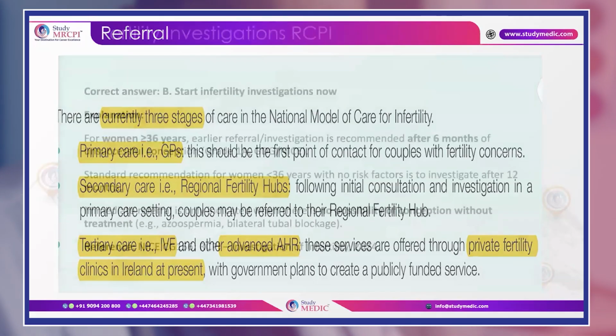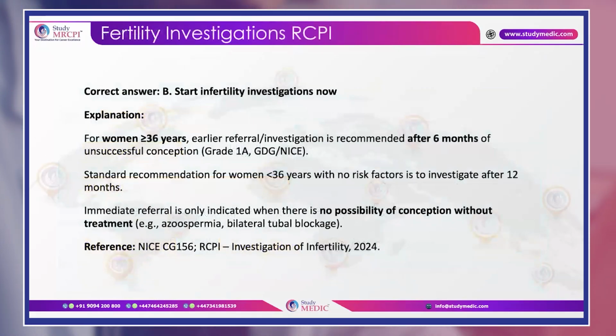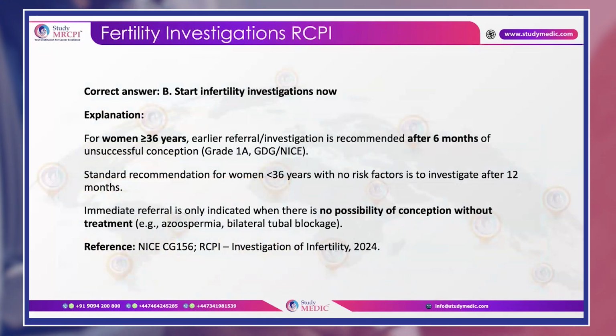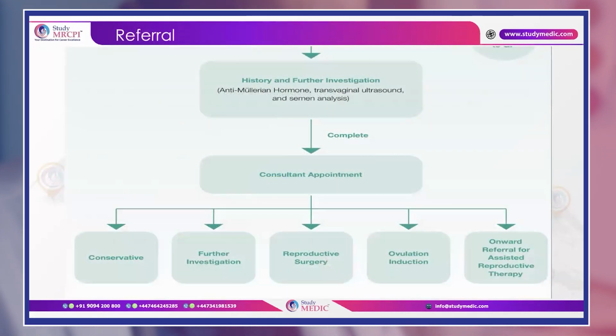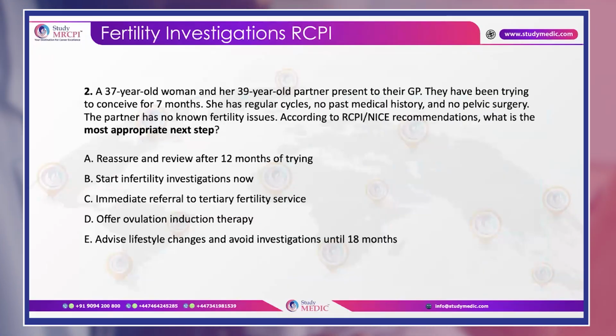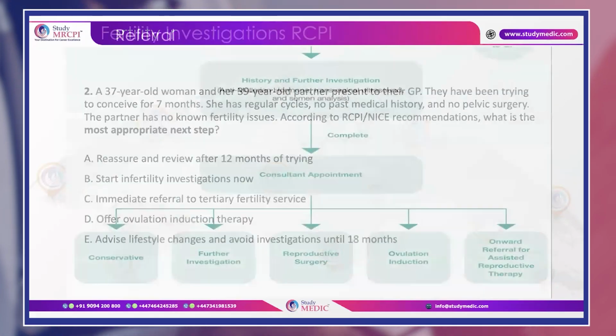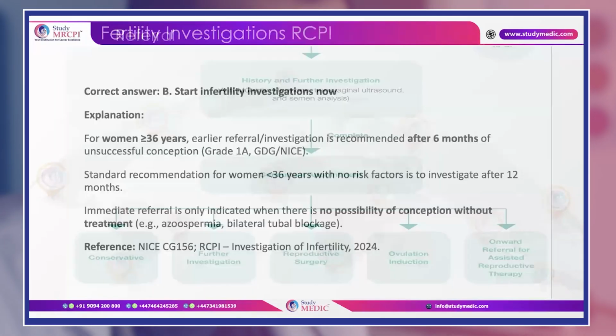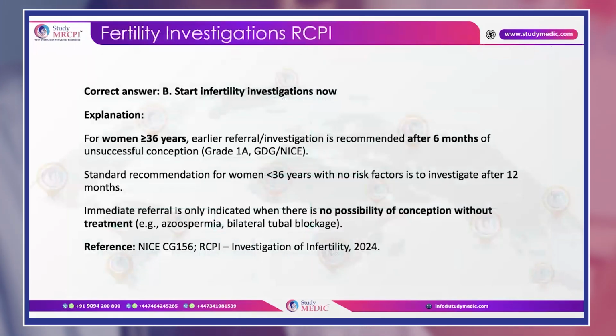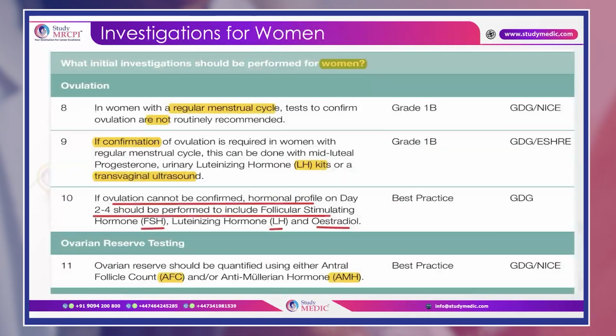Okay, so according to our question, what we discussed is that if you see the question again, this 37-year-old woman, 39-year-old partner, trying for more than 7 months. So what do we have to do? Start fertility investigations now. Okay. Because she is more than 36 years and she has been trying for more than 6 months. Okay. So moving on, what are the investigations for women which we need to recommend?